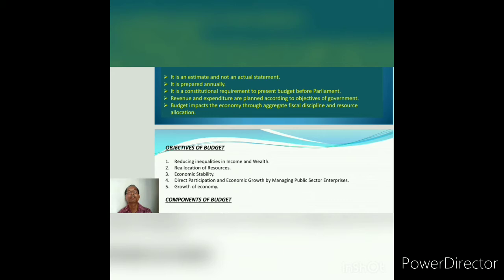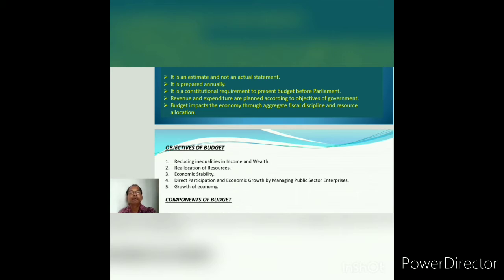Now the next one is economic growth, that is the growth of the economy, another objective of the government budget. Growth means in different areas, in agricultural, industrial and service sectors, different growth rates are fixed, and how that is to be achieved, how the resources are to be allocated in those areas, that has to be fixed in the government budget. These are the objectives of budget we discussed.